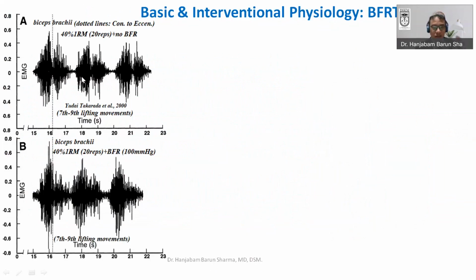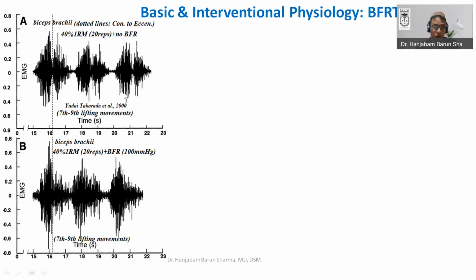Experimentally this has been done. Here you can see a biceps EMG, shown by Takarada and colleagues in their 2000 paper, where they did contractions at 40% of 1 RM for 20 repetitions. This one is with no blood flow restriction, and this is with blood flow restriction, applied at 100 millimeters of mercury. You can see that the EMG pattern is heightened. The height of the EMG pattern increases, meaning more recruitment if you do blood flow restriction.